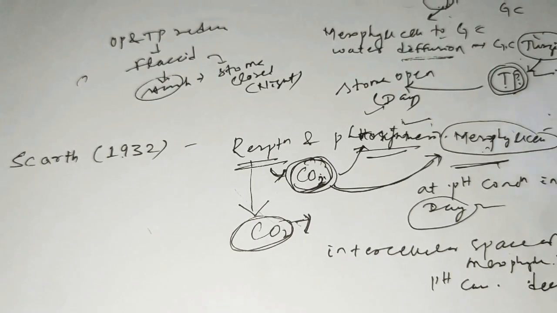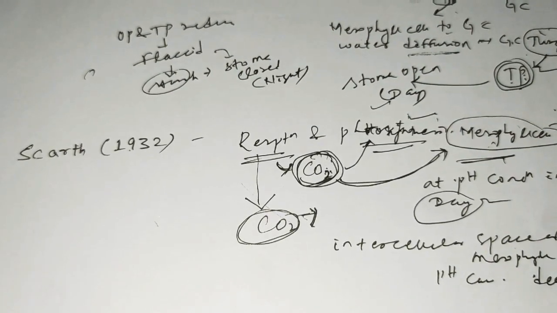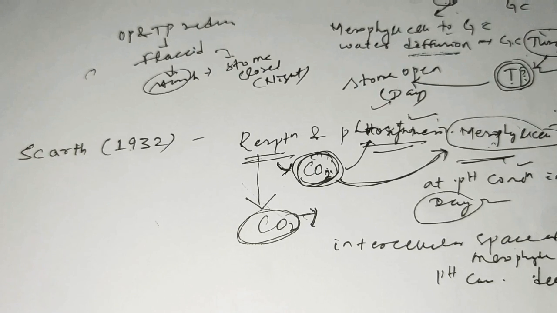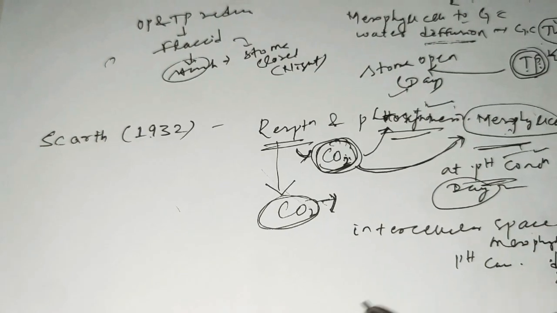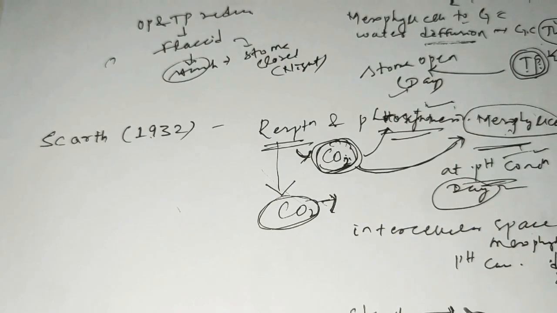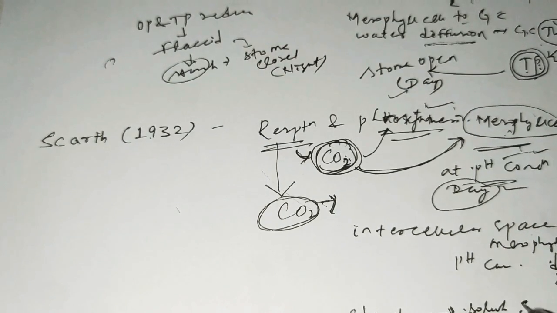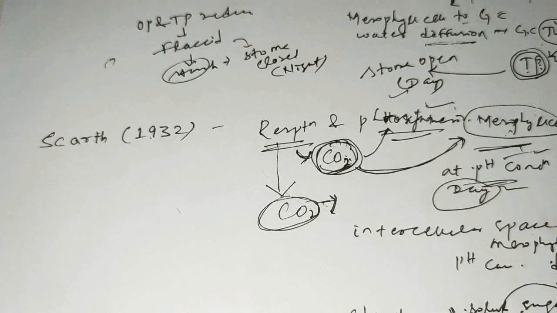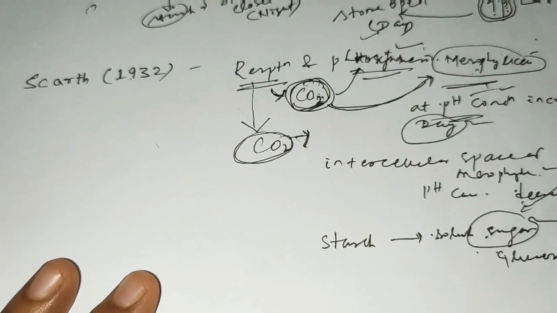Okay, so whenever the pH decreases, what happened? Suppose when the pH increases, see first what happened. When the pH concentration increases, at that time what happened? The starch is converted to what? Soluble sugar. Okay, in which form? Glucose 1-phosphate.